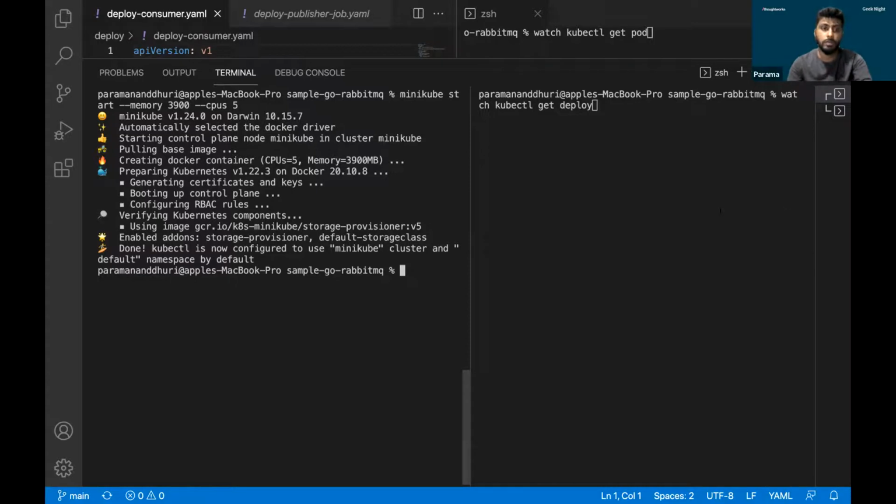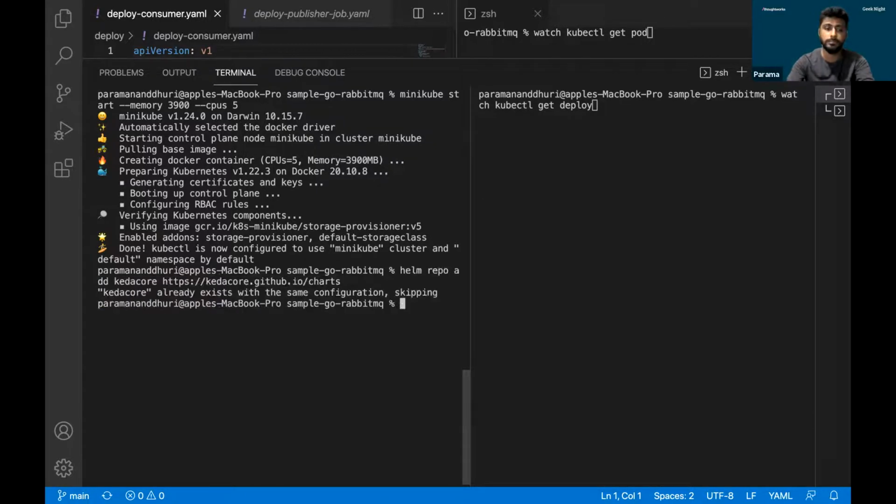So our Kubernetes cluster is ready. Next is to add a Helm repo. I already have a Helm repo on my machine, but I will still show the way to add the Helm repo for KDA. It's already there on my machine. With this command, you can add the Helm repo into your libraries.